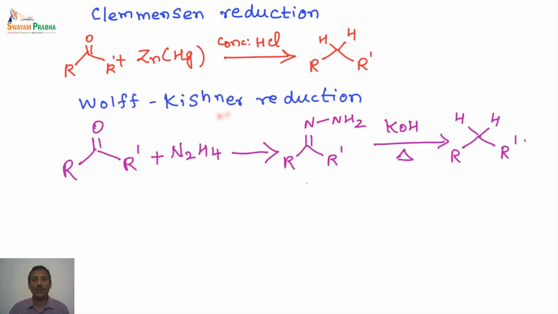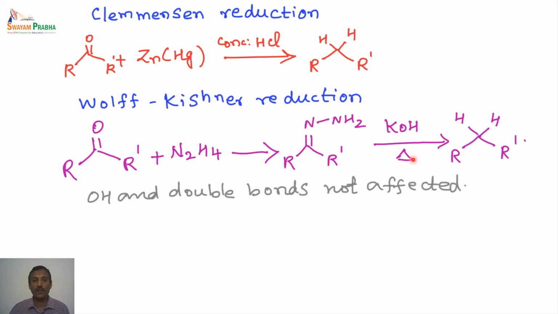So the next one is the Wolff-Kishner reduction. In the Wolff-Kishner reduction, the carbonyl compound is treated with hydrazine. This gives this intermediate, which on treatment with KOH and heating produces the corresponding alkane. The carbonyl reduced substrate is formed in this particular case. This reaction actually does not affect the hydroxyl group or double bonds.